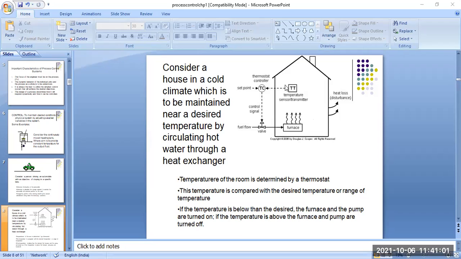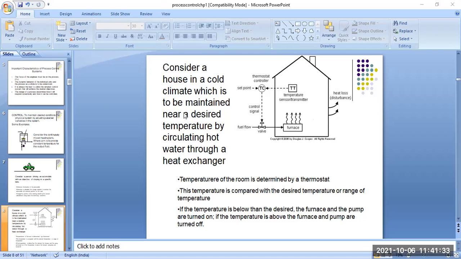When this temperature goes high, the fuel flow goes low, that means it also stops. Another condition: when the temperature goes down, the set point detects it, then the fuel flow goes up, then the furnace temperature goes high.